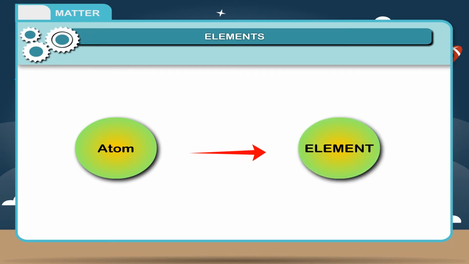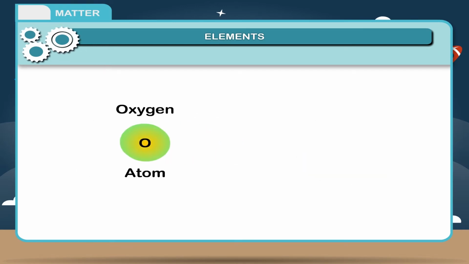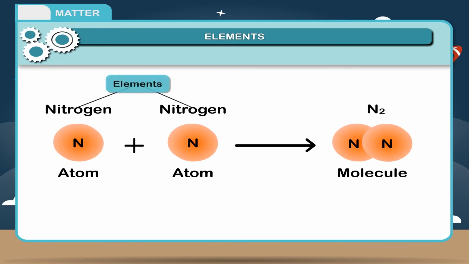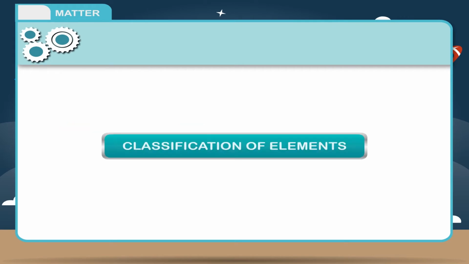An atom is the smallest particle of an element which may or may not have independent existence, but always takes part in a chemical reaction. All elements are made up of atoms. Atoms of an element are similar to each other, while atoms of different elements differ from each other.